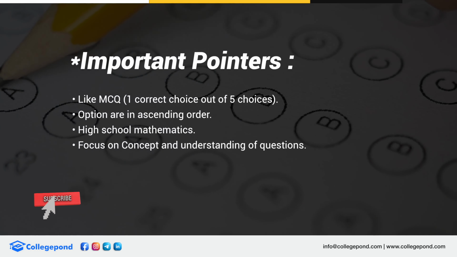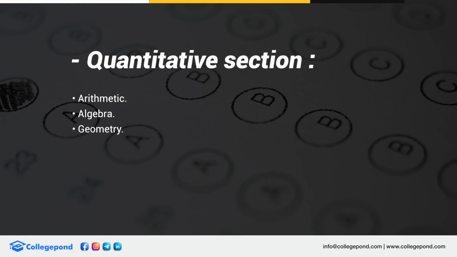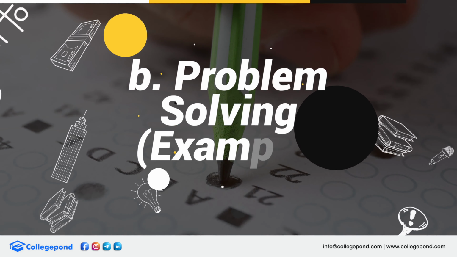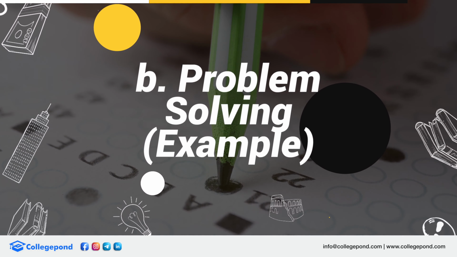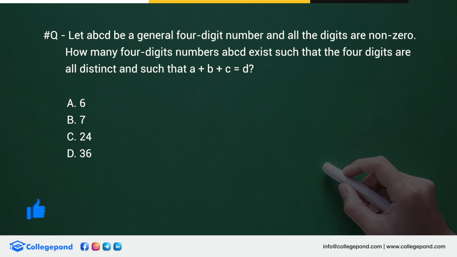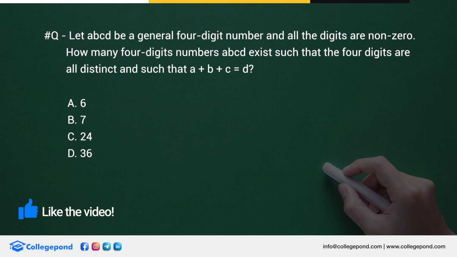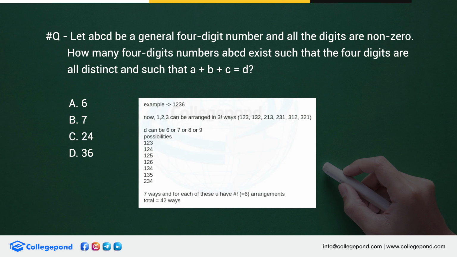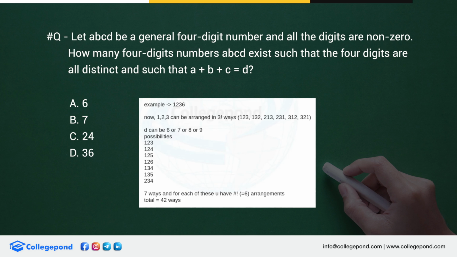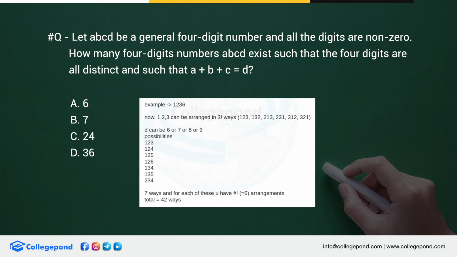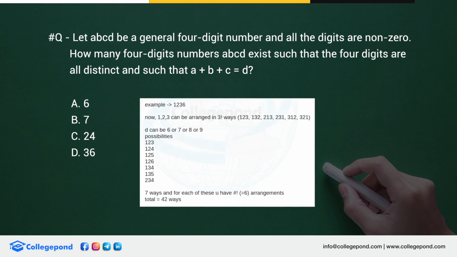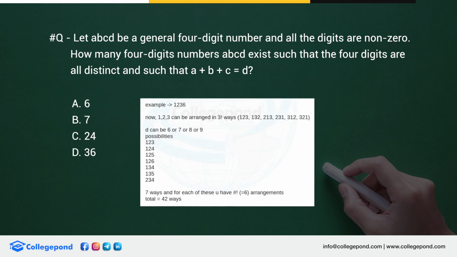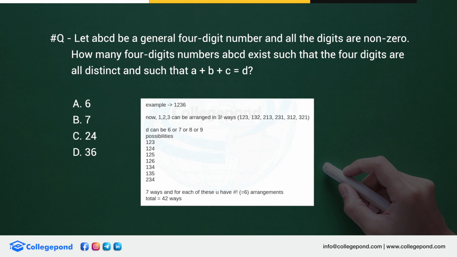You will have an MCQ where you have to choose 1 out of 5 choices. Okay, I've just written down an explanation on the screen. If we figure out the 3 numbers 1, 2, 3, it can be 1, 2, 3, 6, 1, 3, 2, 6, 3, 1, 2, 6. So we just write down all the possibilities, with the last digit we can ignore. We know that the last digit can be 6, 7, 8 or 9. And we figure out in what ways can we have the last digit as 6, 7, 8 or 9, and we will get the answer.